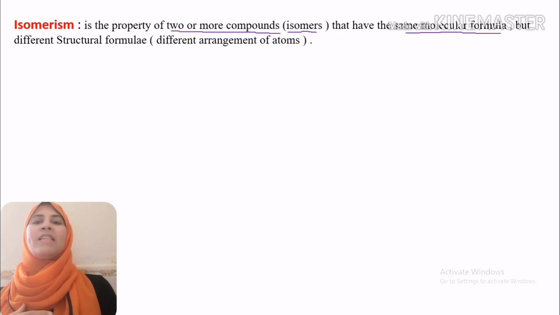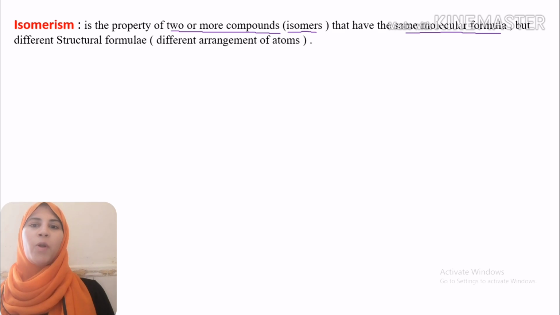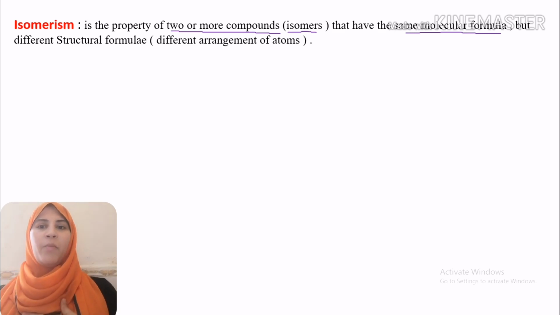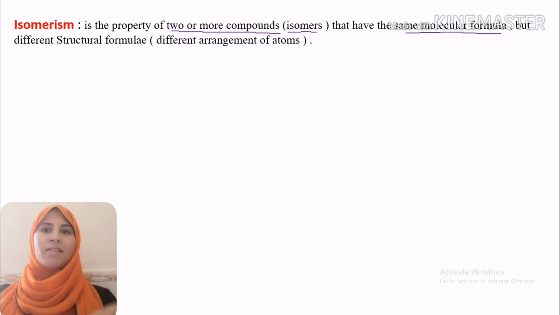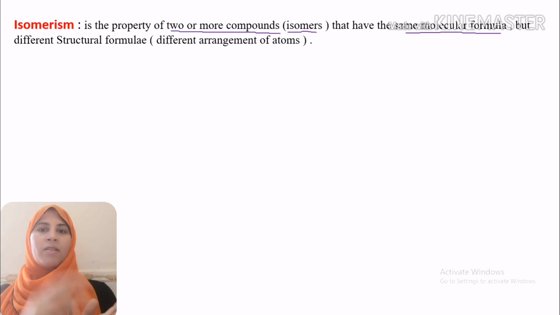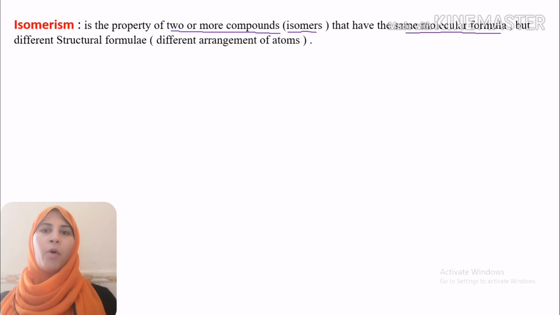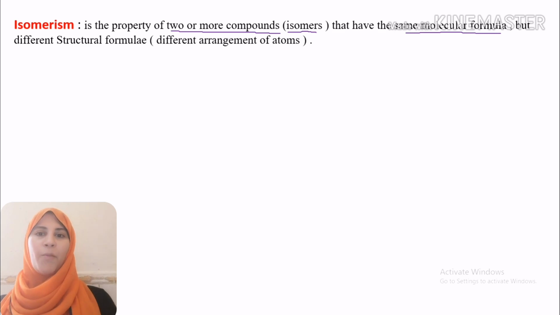Even if I am Riham, I will stay Riham forever. But sometimes I was a child, sometimes I was growing, sometimes I am a woman. So we are growing, we are changing, but exactly we are the same person.